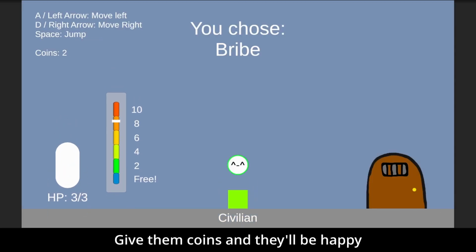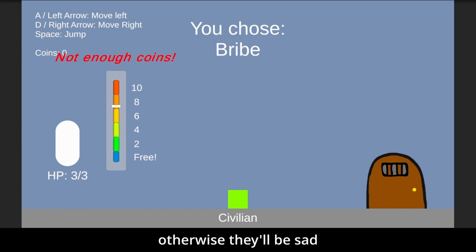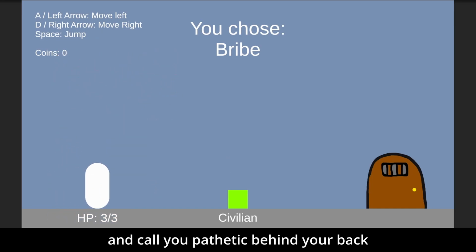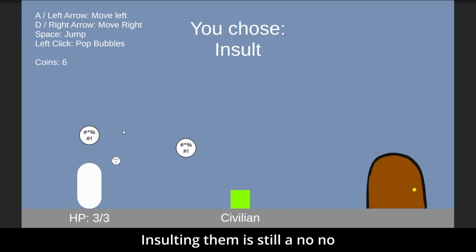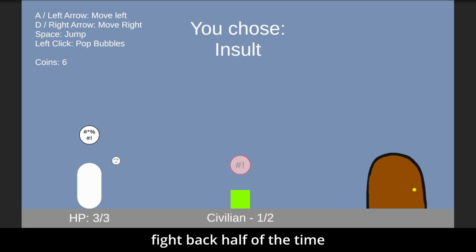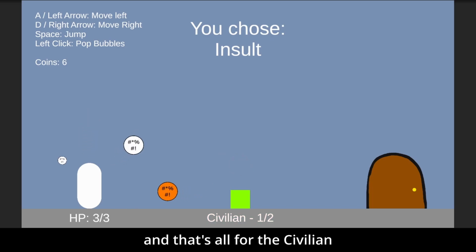Give them coins and they'll be happy. Otherwise, they'll be sad and call you pathetic behind your back. Probably. Insulting them is still a no-no, especially when they only fight back half the time. And that's all for the civilian.